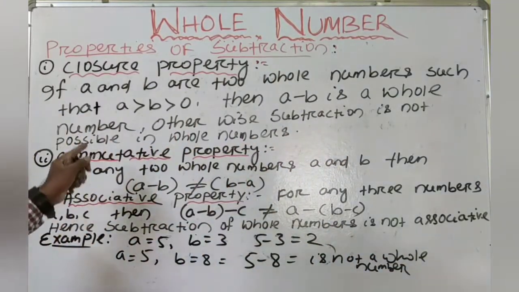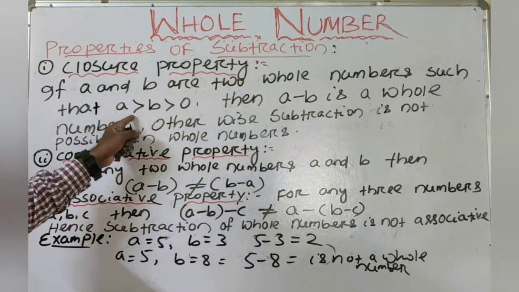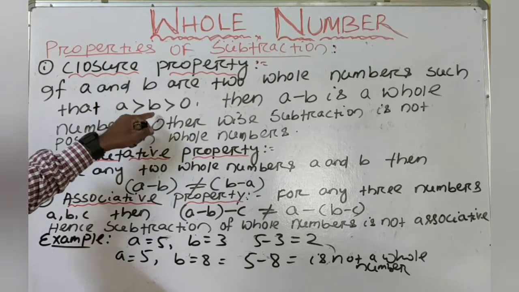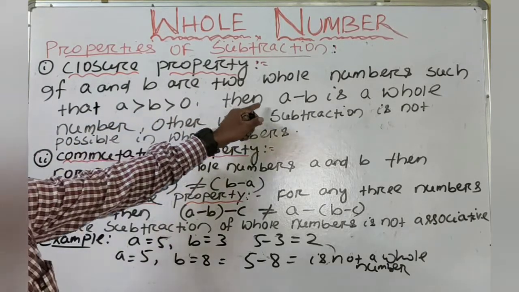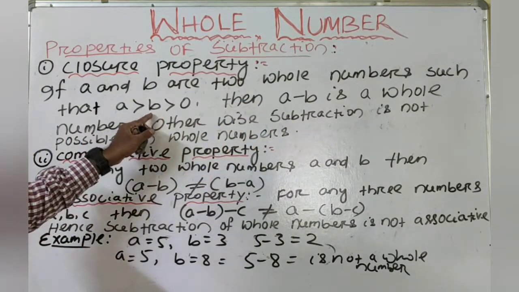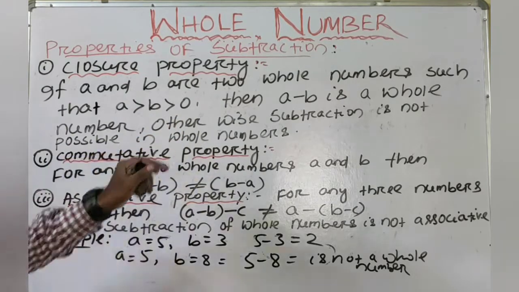When A and B are two whole numbers such that A greater than B greater than 0, then A minus B is a whole number. Otherwise, if B is greater than A, then the subtraction is not possible in whole numbers.